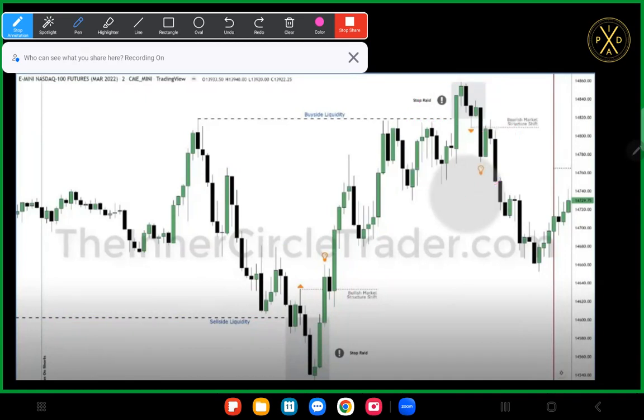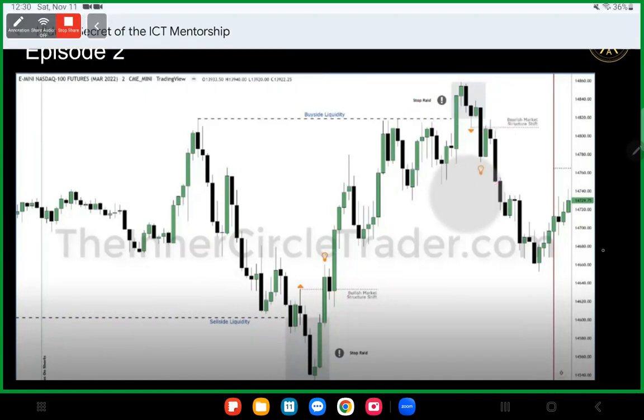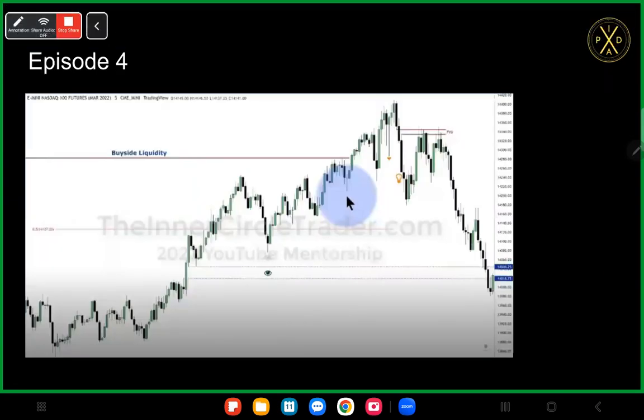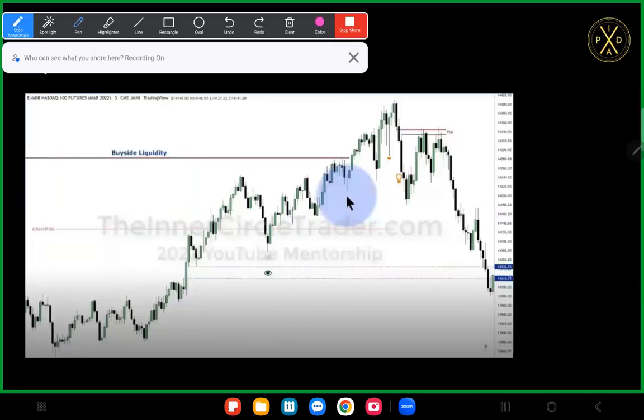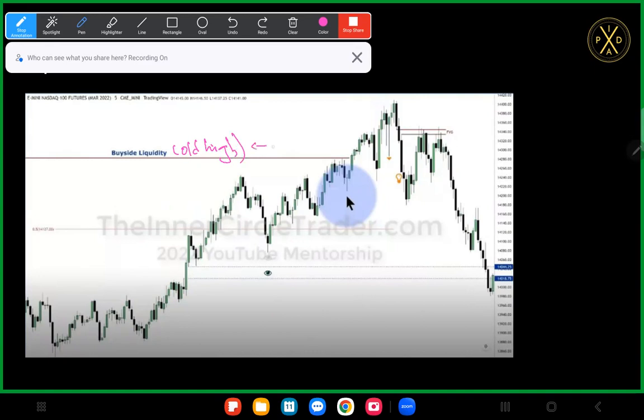All right, so let's take a look at the next example. Same thing here. We have buy side liquidity being taken. What is buy side liquidity? Buy side liquidity is an old high. All right, what is an old high? An old high is a PD array. What is important about a PD array? A PD array has the potential to cause a change in the state of delivery.